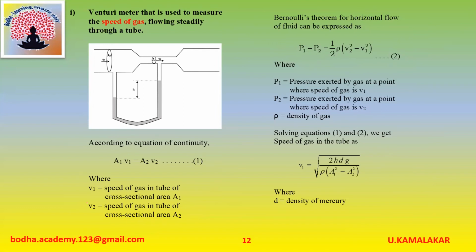According to the equation of continuity, A1 V1 is equal to A2 V2, and according to Bernoulli's theorem, P1 minus P2 is equal to half rho into V2 square minus V1 square. Solving these two equations, we get speed of gas in the tube, V is equal to under root 2 h d g divided by rho into (A1 square minus A2 square), where d is density of mercury.